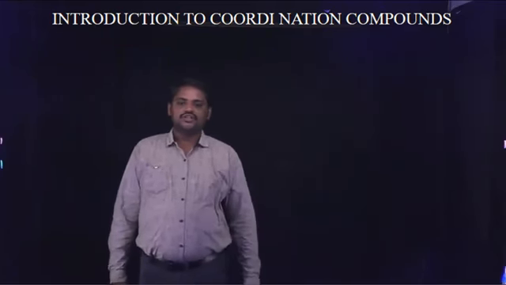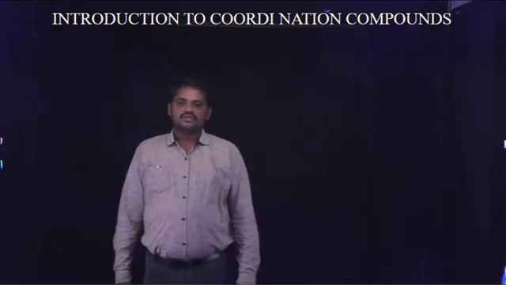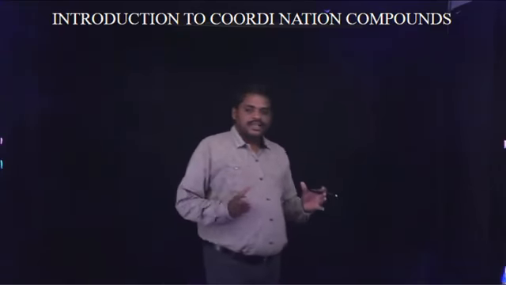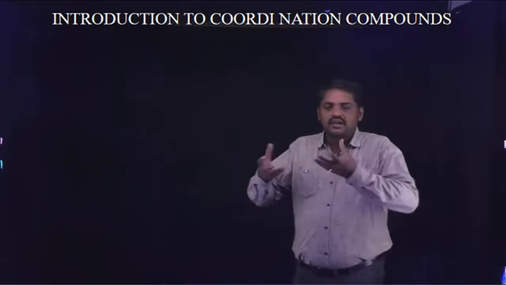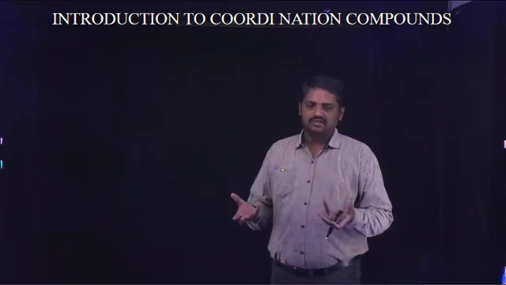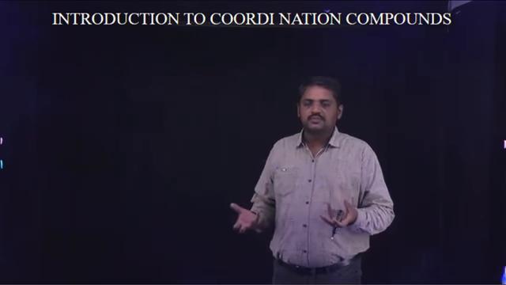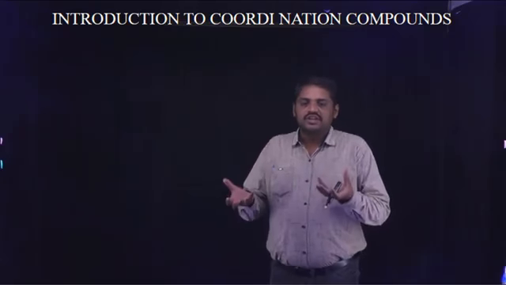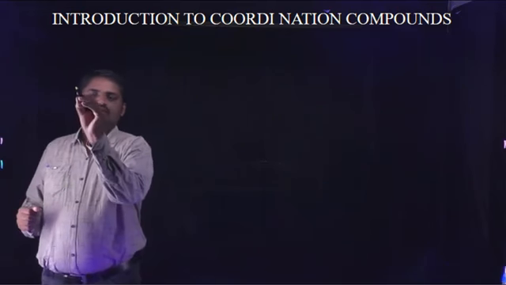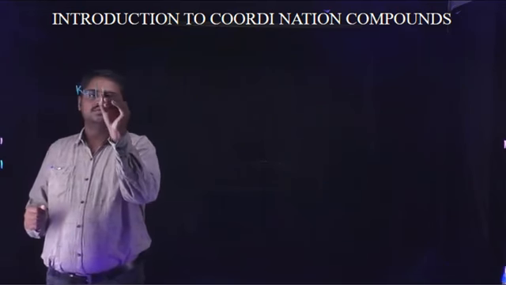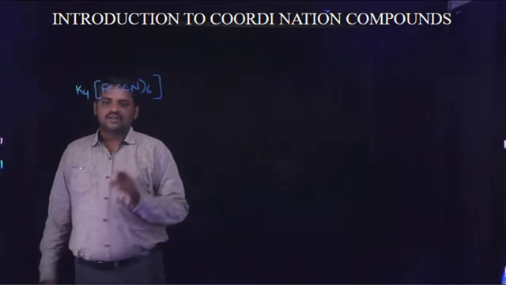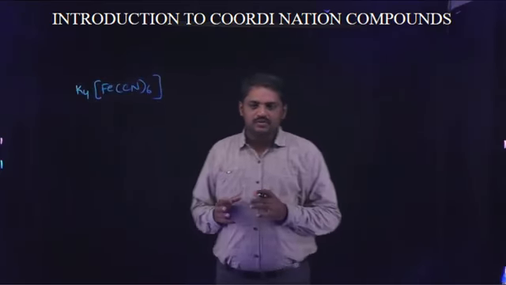Introduction to coordination compounds. Coordination compounds means a metal ion coordinated with molecules like ligands. These types of compounds are known as coordination compounds. For example, this is one of the examples of a coordination compound.